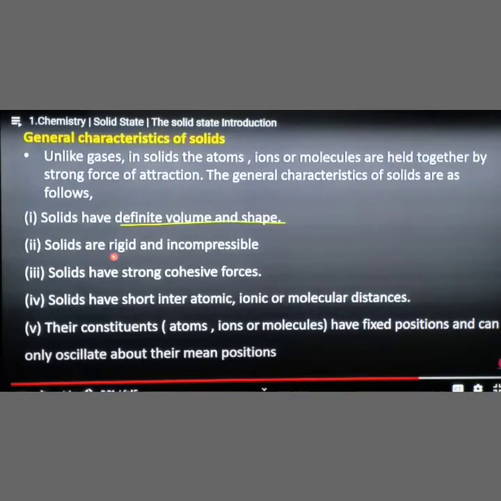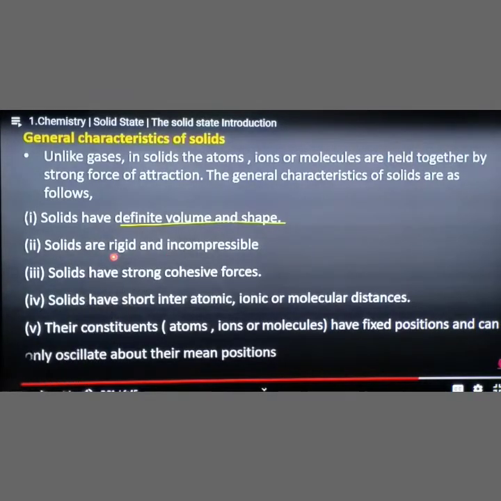So that property we call incompressible. I am going to explain the general characters of solids. A very important question. Unlike gases, in solids the atoms, ions or molecules are held together by a strong force of attraction. Due to this strong force, solids have these properties. First, solids have definite volume and shape. Solids are rigid and incompressible. Incompressible means if you take a stone as an example, we cannot compress its size.